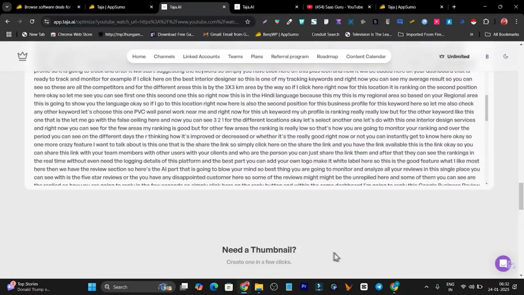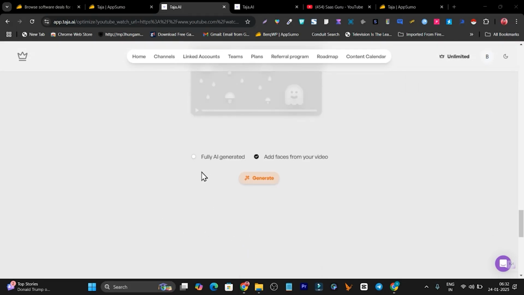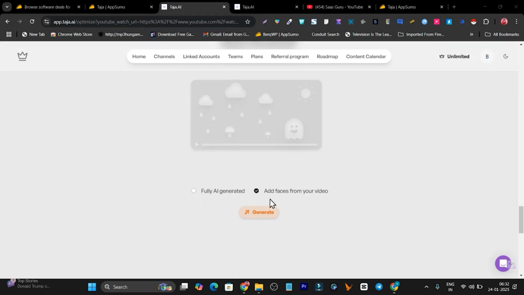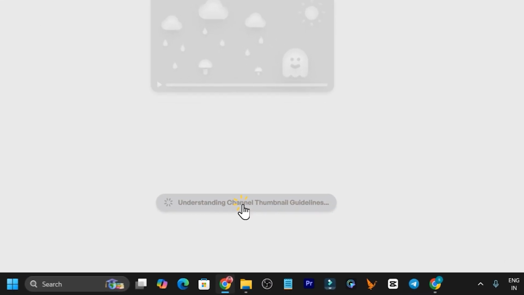Okay, so now what if you want a thumbnail? Suppose you don't have a proper good thumbnail, so simply don't worry, because we can generate one using Taja AI. There are two options available, fully AI generated and add faces from your video. I will go with the fully AI generated, and you can see there are include options available. So yes, I want some options, so let's click here on the generate button.